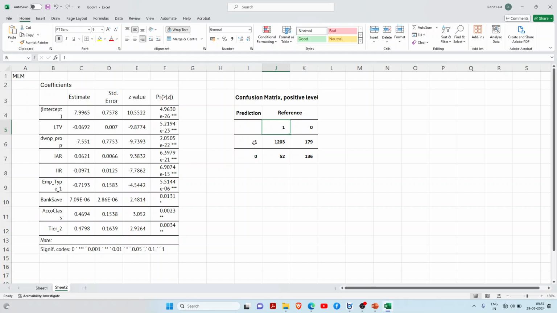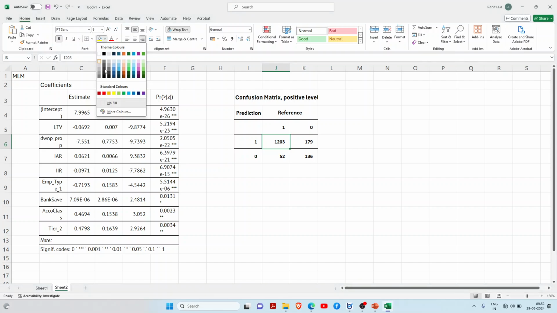So my model predicted loan approved and it was approved in 1203 cases. My model predicted approved but it was rejected in 179 cases. My model predicted rejected, but the loan was actually approved in 52 cases. So this is the deadliest case. The model says we should not give the loan to them, but we are actually giving it. And this is basically a fine thing: if the model is rejecting and we are also rejecting.